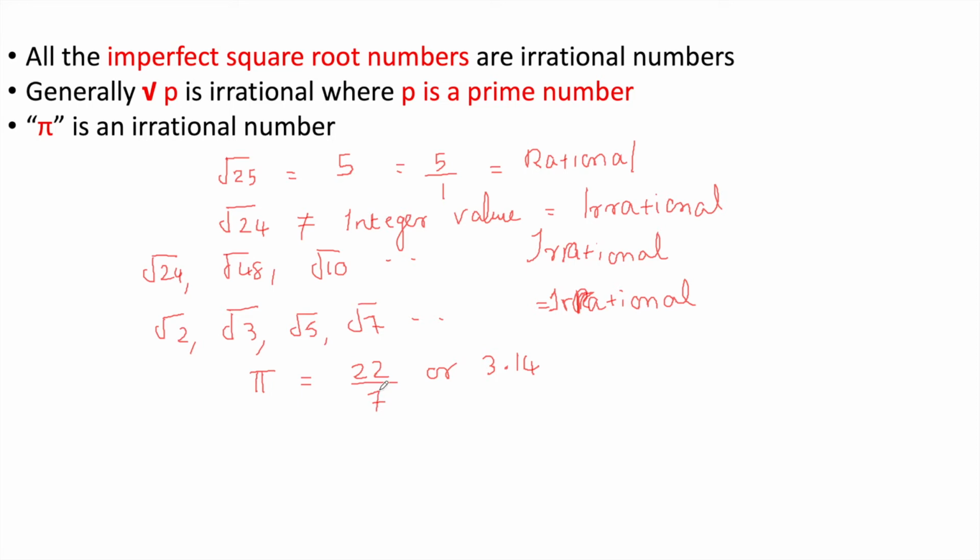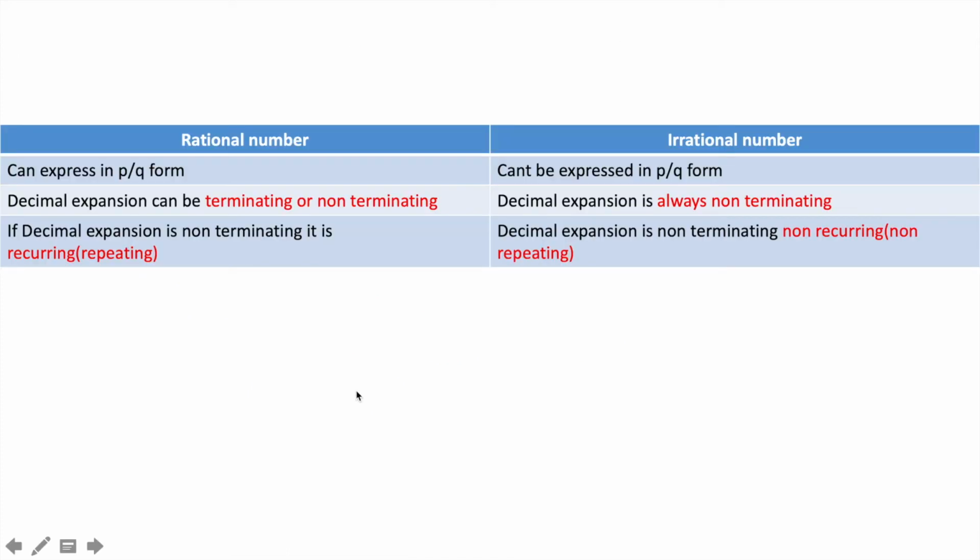Actually, we take this 22 by 7 value approximately, for easier calculation in mathematics. It's not the exact value of pi. So again, pi can never be expressed in p by q form. So pi is an irrational number. These are some examples of irrational numbers.